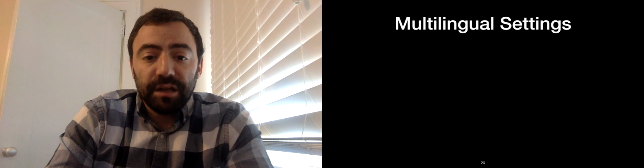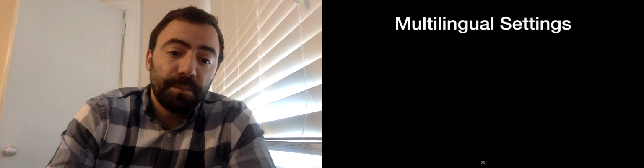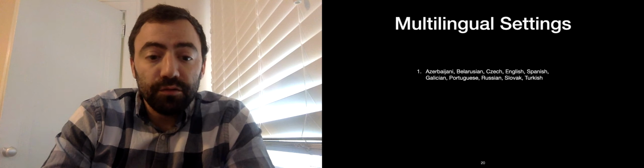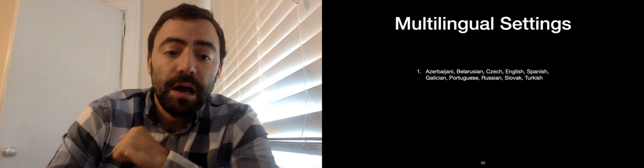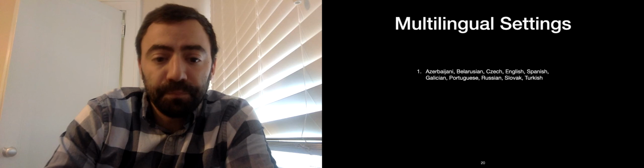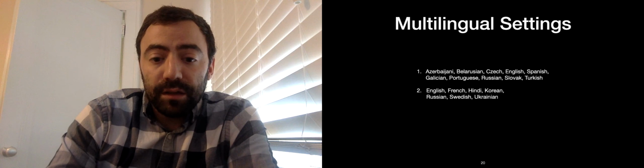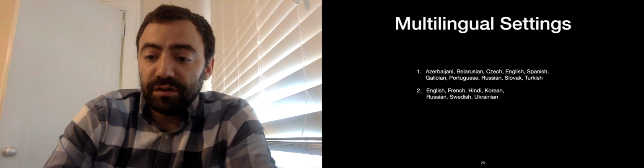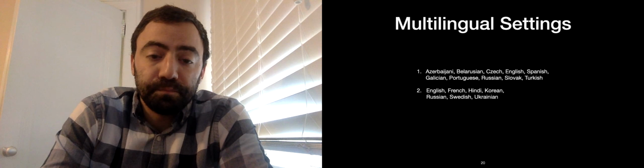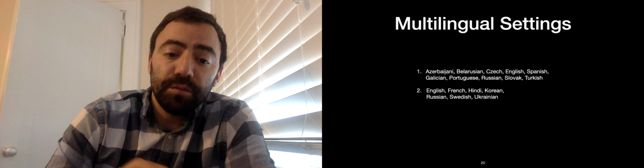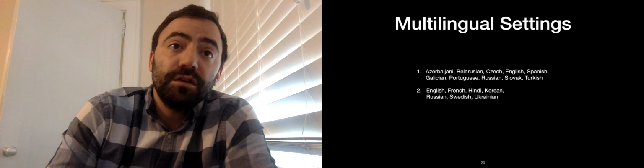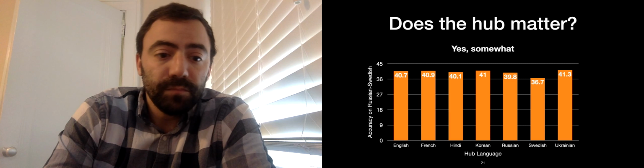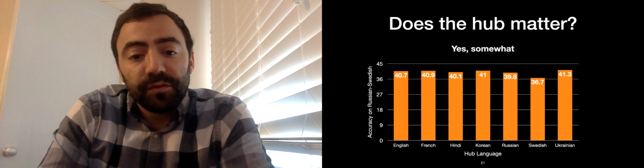Moving on to multilingual settings, we mainly performed two studies. In one, we aligned 10 European languages, also including our 3 low-resource ones, Azerbaijani, Belarusian, and Galician, along with other high-resource ones. The second study, we aligned a set of 7 slightly more diverse languages, including Hindi and Korean. Now, in each of these settings, we experimented with each of these languages as the hub and evaluated on dictionaries on all language pairs.